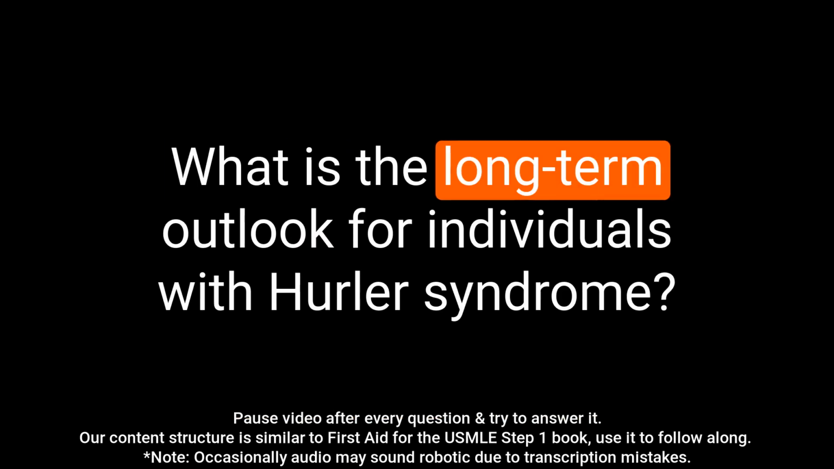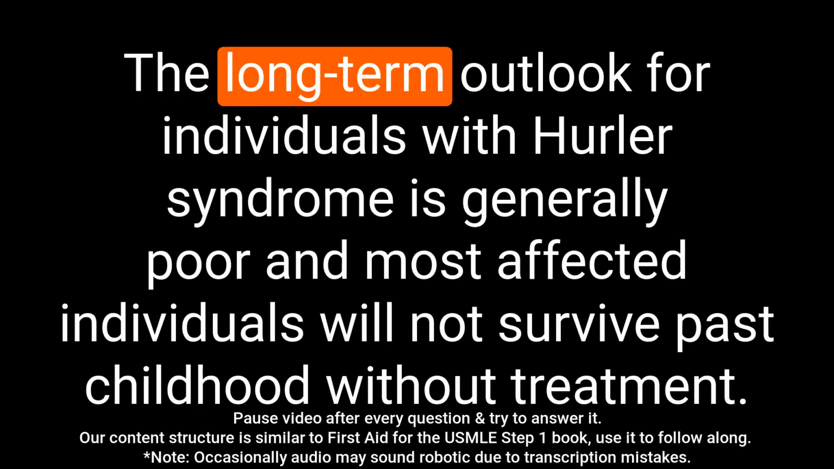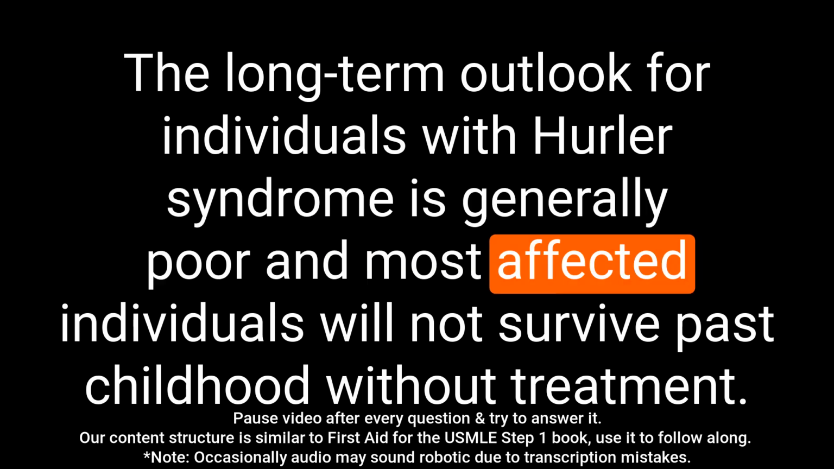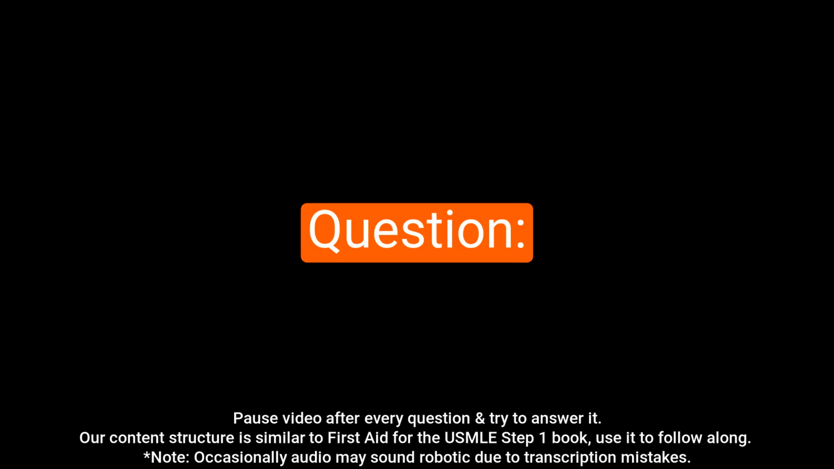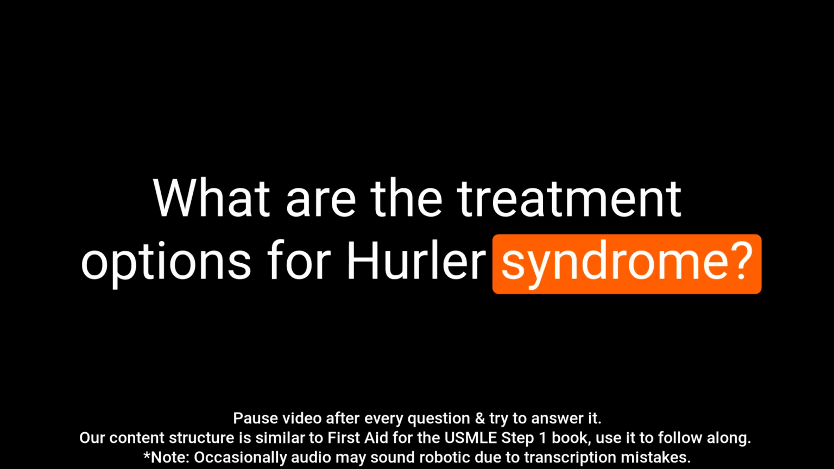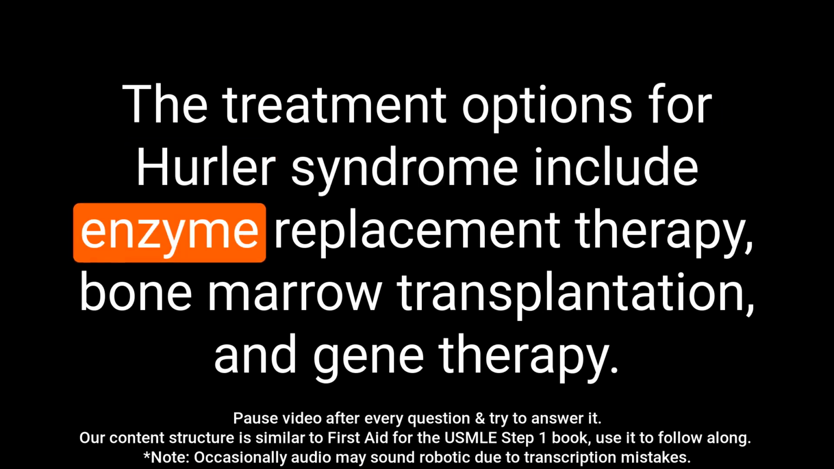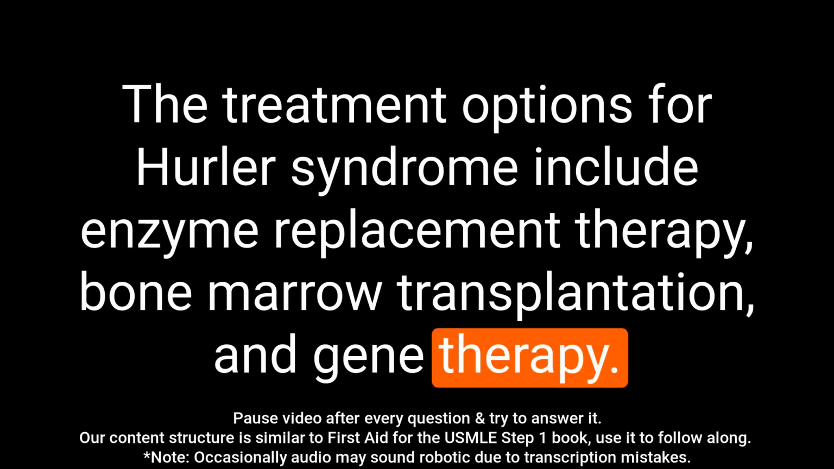Question: what is the long-term outlook for individuals with Hurler syndrome? Answer: the long-term outlook for individuals with Hurler syndrome is generally poor, and most affected individuals will not survive past childhood without treatment. Question: what are the treatment options for Hurler syndrome? Answer: the treatment options for Hurler syndrome include enzyme replacement therapy, bone marrow transplantation, and gene therapy.